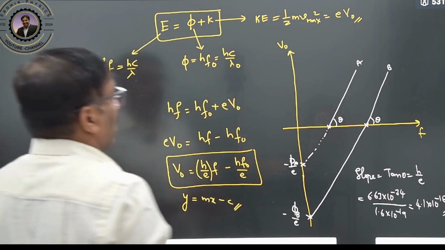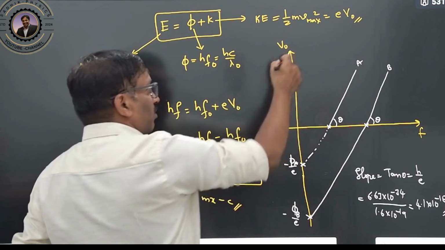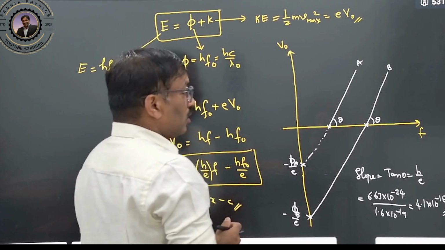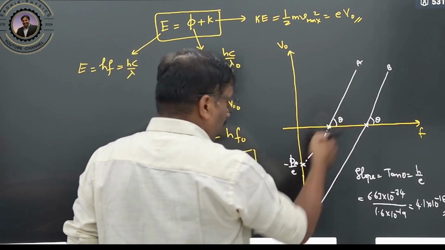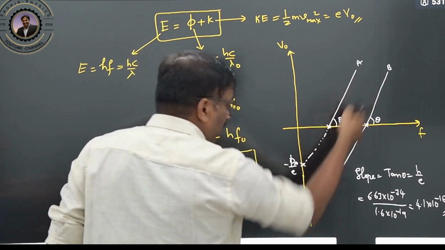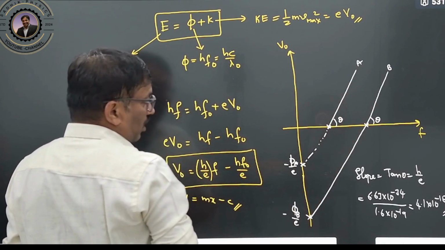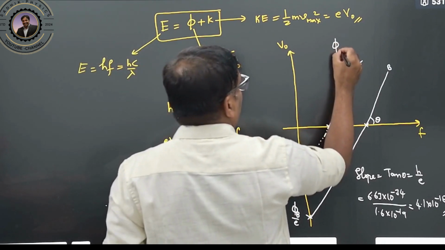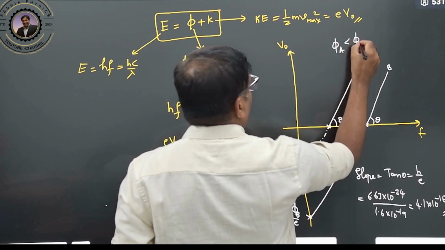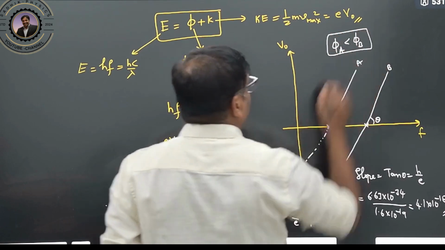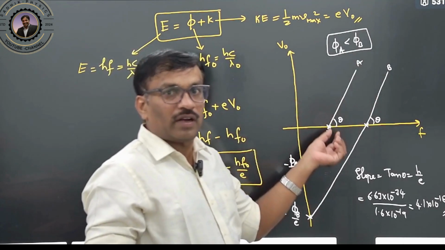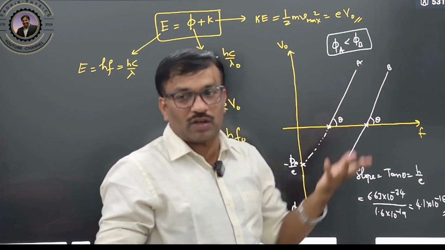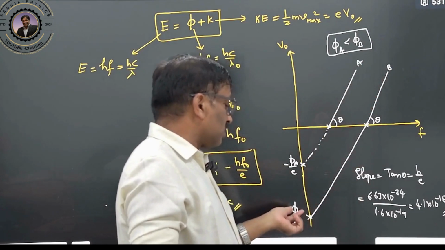Slope is constant for all the materials. For any material, if you draw the graph of V naught versus frequency, the slope is the same. Clear? What can you understand from this? The work function of A is smaller than the work function of B. That means less energy is required to emit the electron from material A. But for B, a large amount of energy is required to emit the electron because the work function is larger.